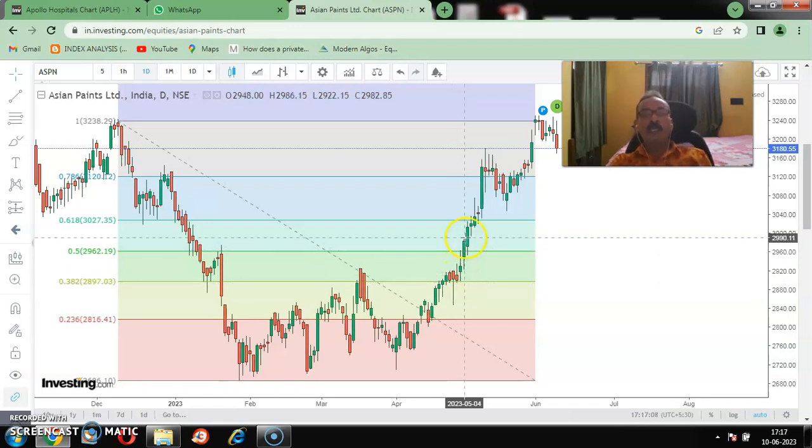Now we have to see whether we should book the profit or not. That depends on the appearance of the next candle. We see that this is the next candle. What is the close of the next candle? 3012. What is the value of 50%? It is 2952. The close is higher. So instead of booking the profit, we can increase our stop loss.